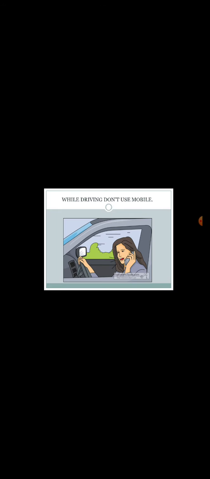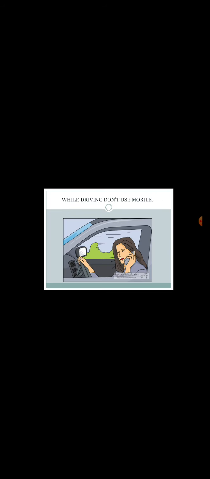If you are moving in a school bus, never and ever lean out of that bus, and never and ever get in or get out of the moving bus. After that, don't disturb the driver. These are some of the safety measurements to be followed. Even in the two-wheeler case, always use a helmet, wearing a seat belt is also very important, and don't use mobile phones while you are driving.